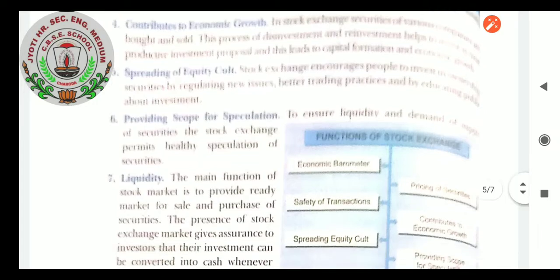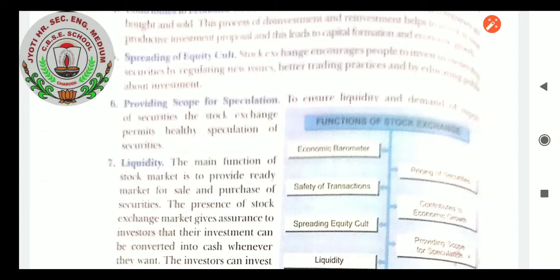Providing scope for speculation. Students, it is a particular field where you can buy and sell securities for getting your profit. To ensure liquidity and demand and supply of securities, the stock exchange permits healthy speculation of securities, as investors are profitable, as there are many projects and many opportunities for them to invest and to get maximum return on investment. In the same way, brokers can earn maximum commission from here, and even the companies can get good investors for their company. So for all the people here, it is a good speculation area because for their own profit they can do the business.